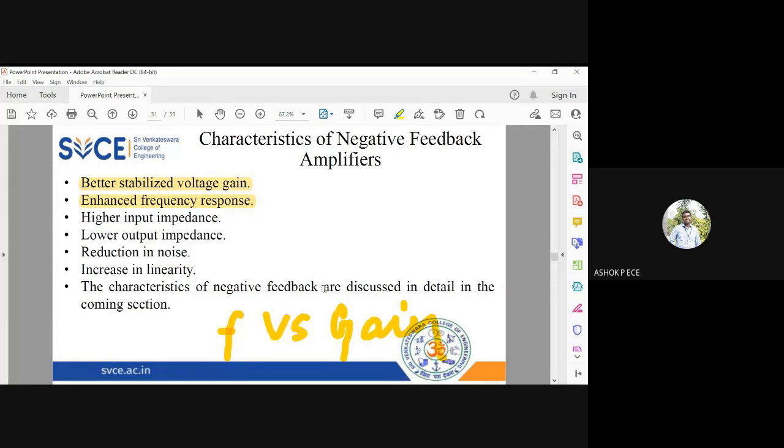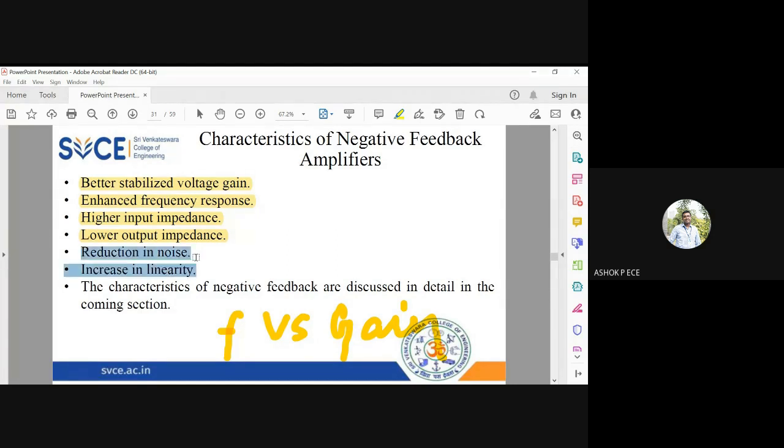When you apply negative feedback, the input impedance is increased, which is a very good advantage for you and it is a requirement for you. When I apply the negative feedback, the output impedance will be reduced. So the input impedance is going to be increased, and my output impedance is going to be reduced.